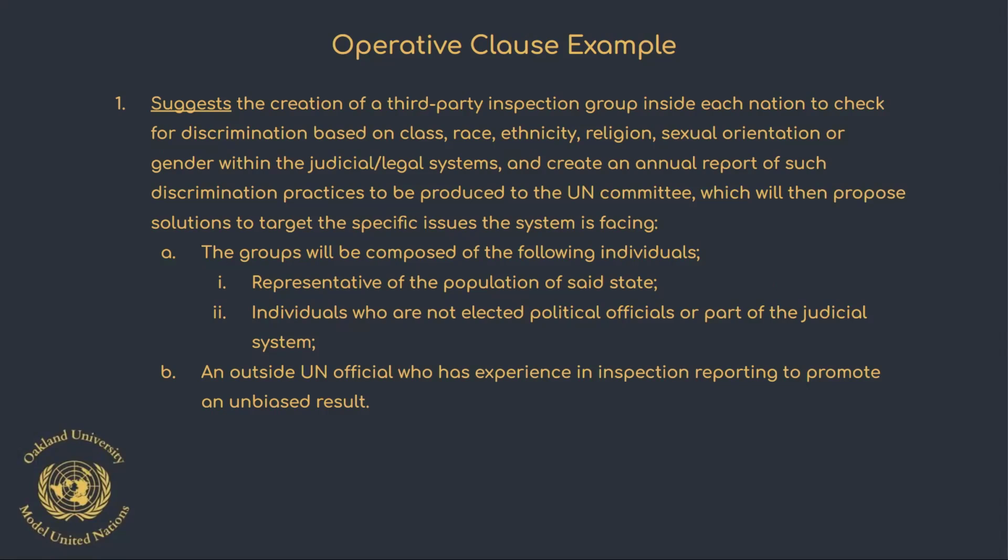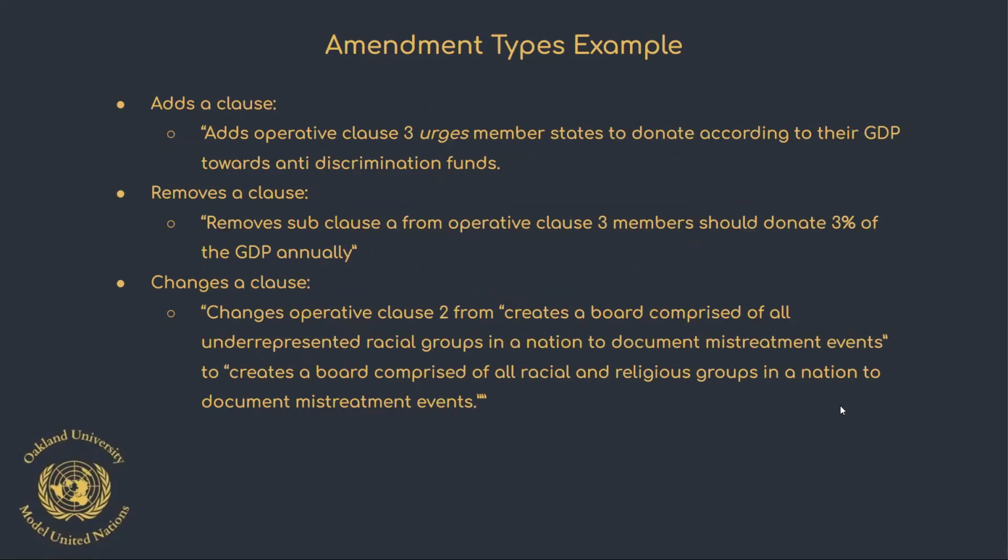Following the completion of working papers, delegates will have the opportunity to amend each working paper as they see fit. This can be done via an amendment form and can add or remove or change any of the clauses in the paper. Amendments can either be friendly or unfriendly. Friendly amendments are those in which all authors of the original paper approve of and are automatically added to the original working paper. Unfriendly amendments do not have the consent of all original authors.